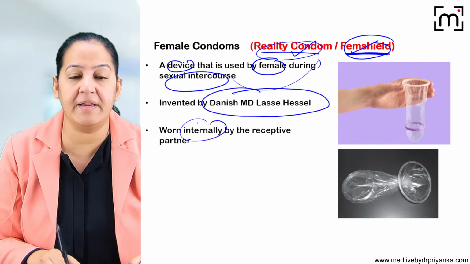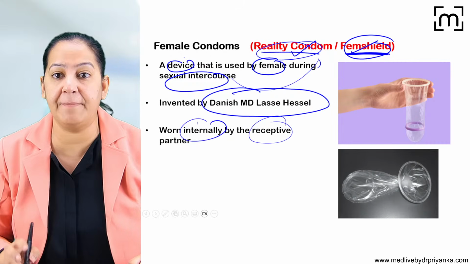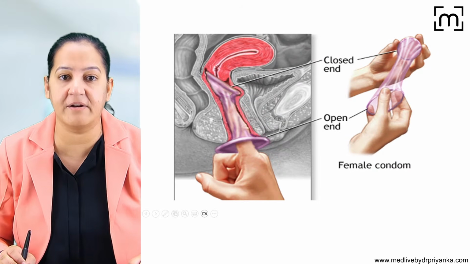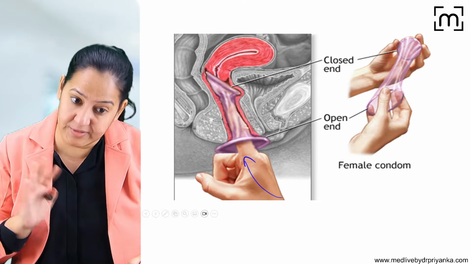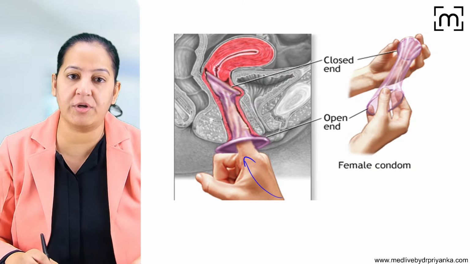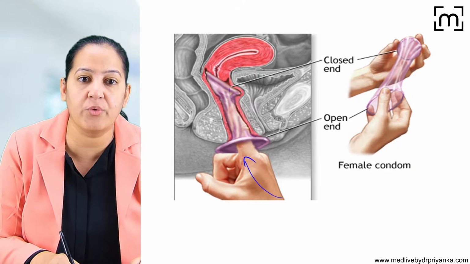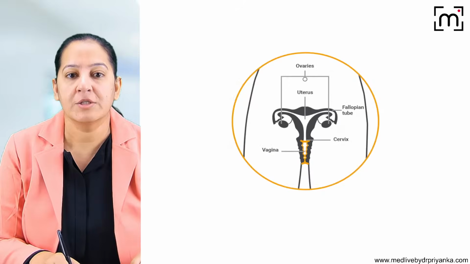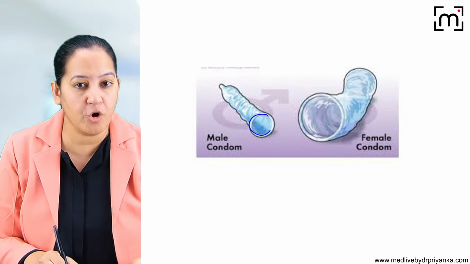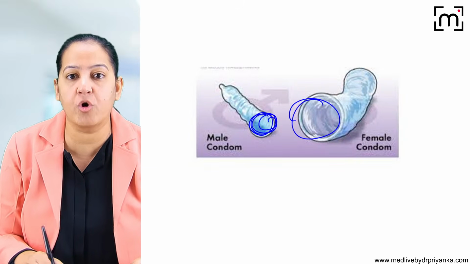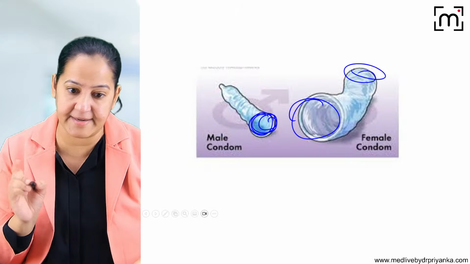It is worn internally by the receptive partner, the female partner. It has 2 rings, the internal ring and the external ring. It is worn by the female herself just before sexual intercourse, and it has to be put at the cervix, you can see. So it has 2 rings in contrast to the male condom. Looking at the image, you must be able to identify whether it is a male condom or female condom. Male condom has only 1 ring. The female condom has 2 rings, the internal ring and the external ring.